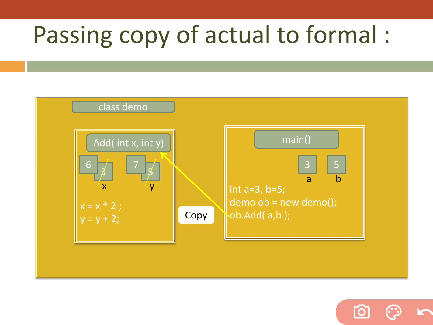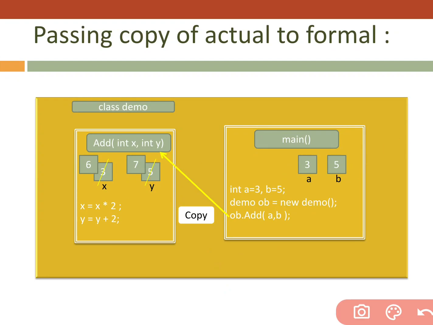Then we are moving b. A copy of b, which contains 5, is moving and is stored inside y. These are actual, these are formal. Presently both have the same values.